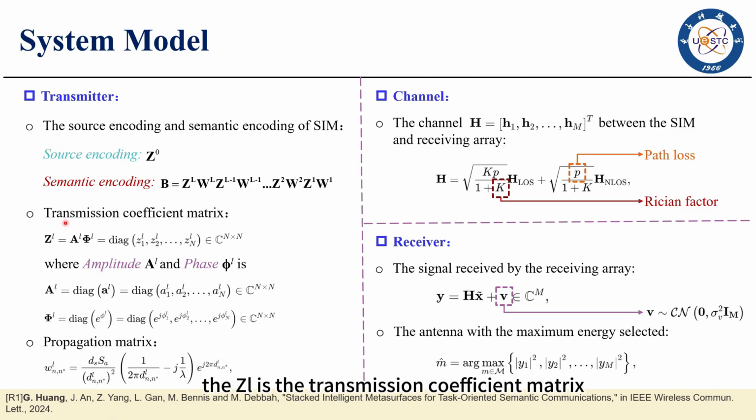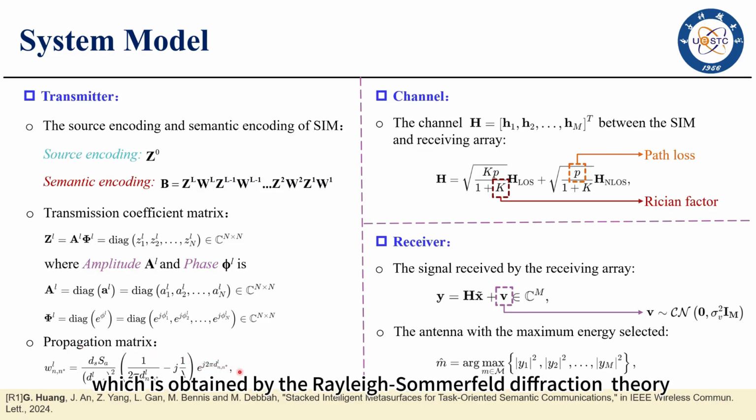ZL is the transmission coefficient matrix, where the amplitude AL and phase phi-L are as follows, and W is the propagation matrix, which is obtained by the Rayleigh-Sommerfeld diffraction theory.